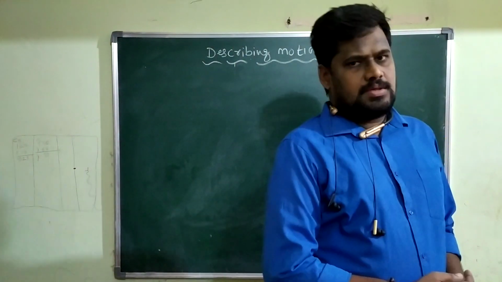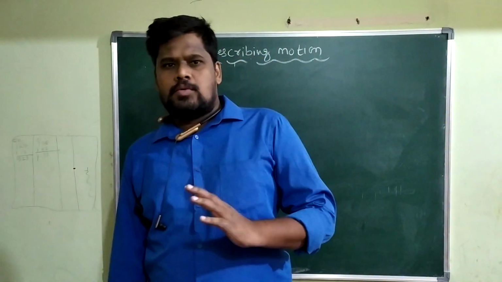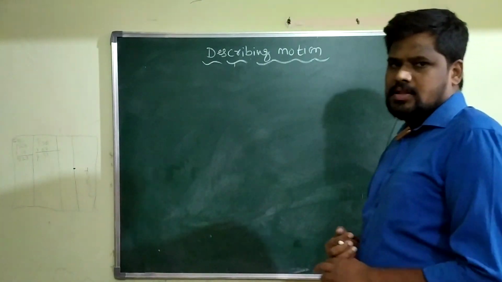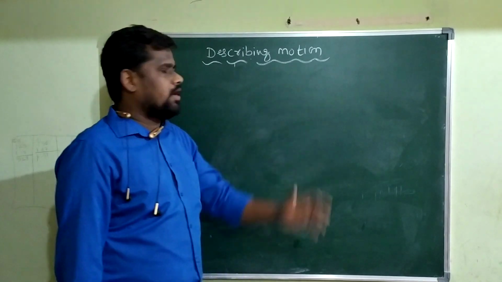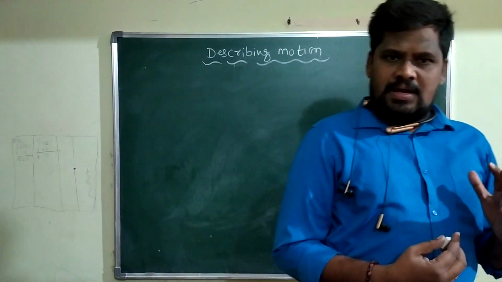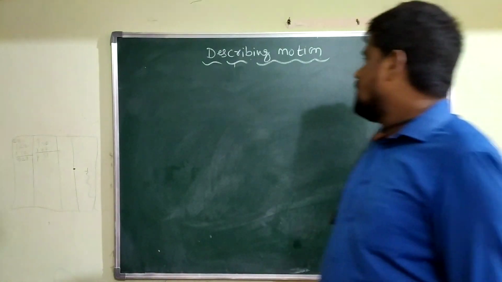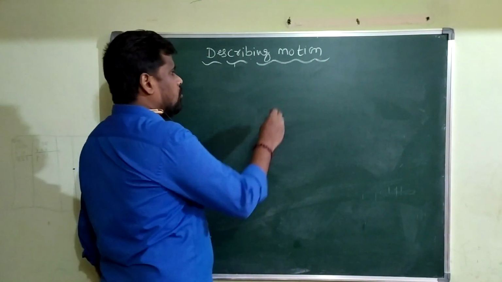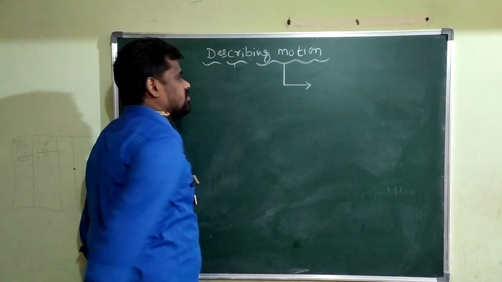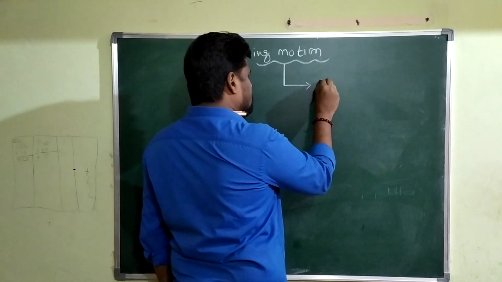Hello my dear students, in the first session of our discussion I am concentrating on one of the fundamental concepts in physics. That fundamental concept in physics we will call the motion of bodies. So we are discussing some of the important parameters which are related to the motion of bodies. When you are discussing the motion of bodies, you must know some important parameters which are related to motion. The first important parameters are what?